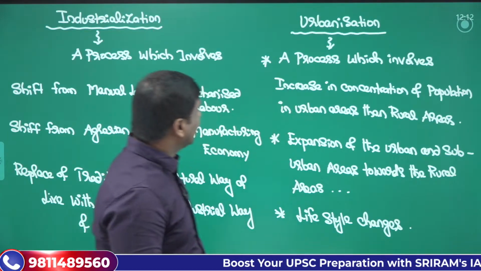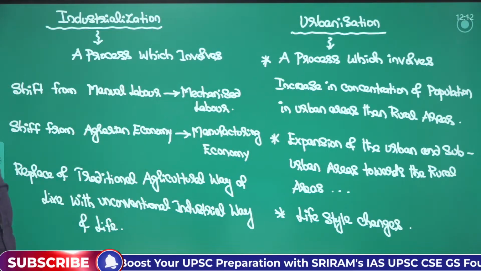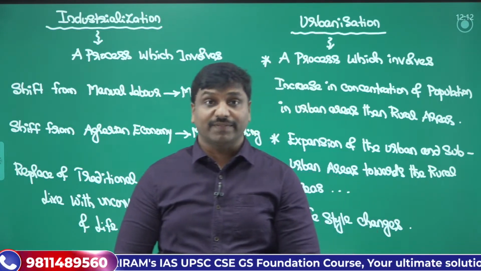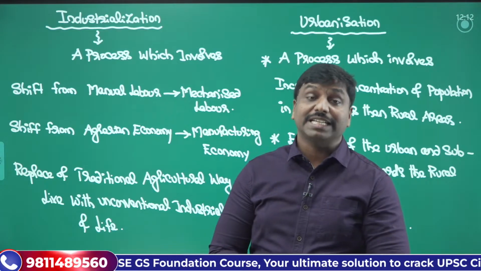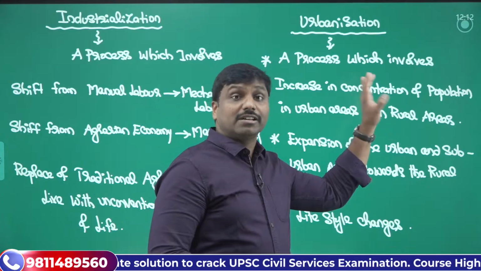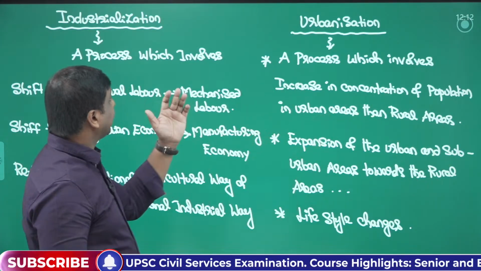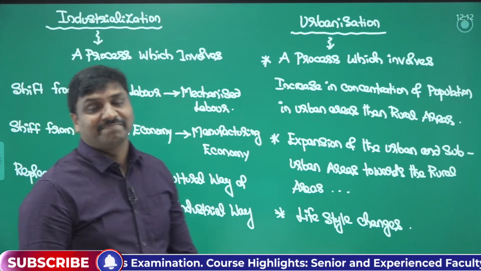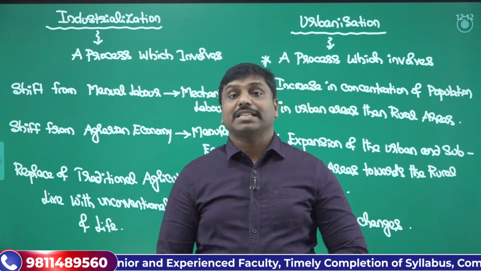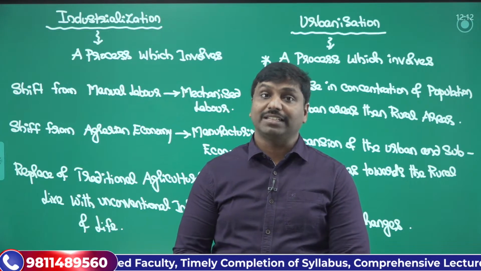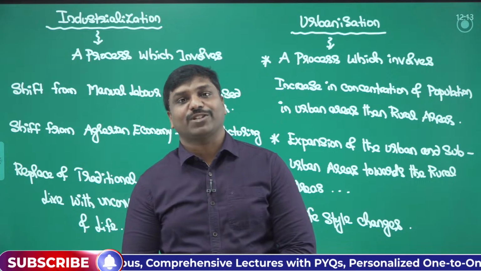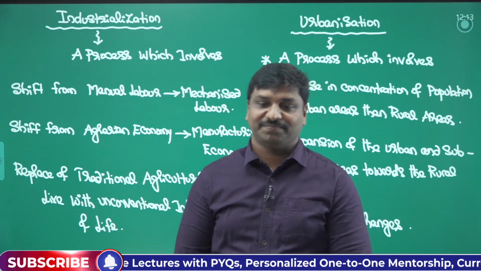So simply, what is urbanization and what is industrialization? Furthermore, try to read about the characteristics of the tribes, the important characteristics of urbanization, and the important characteristics of industrialization. This further enhances your answer. This topic is related to unit 6.3 of paper 2. From that particular section, the question has been picked and given.